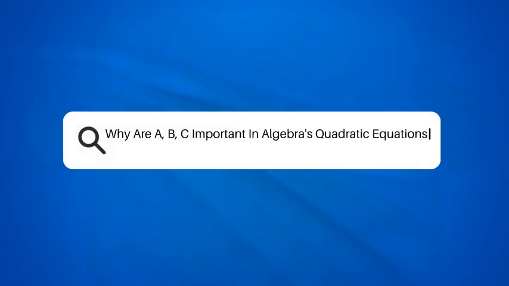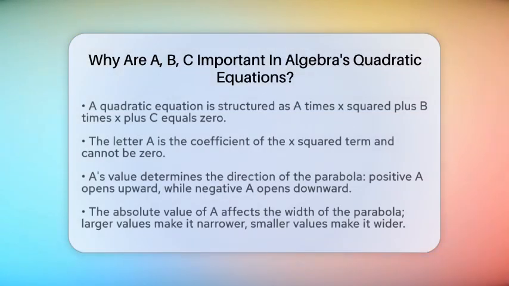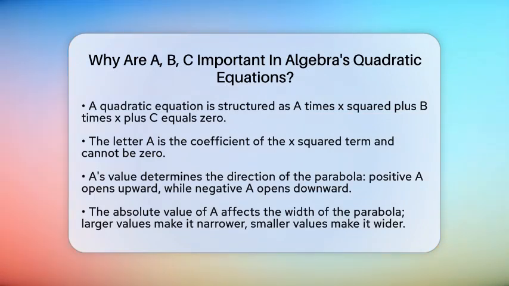Why are A, B, C important in algebra's quadratic equations? Have you ever wondered why the letters A, B, and C are so important in algebra's quadratic equations? Let's break it down in a simple way. A quadratic equation is usually written as a times x squared plus b times x plus c equals 0. Each letter plays a unique role in shaping the equation and its graph.